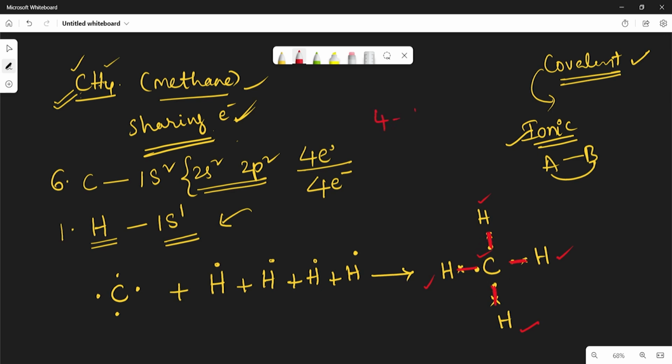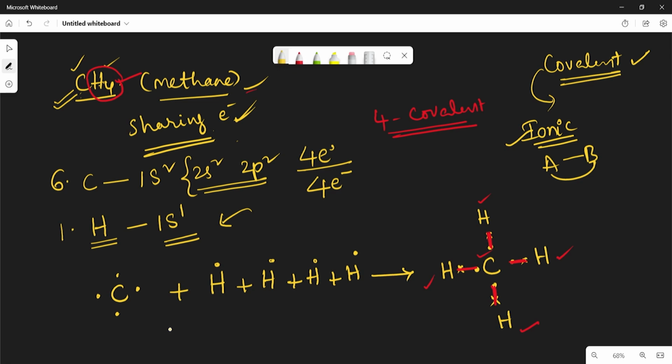How many bonds are there? 4 covalent bonds. Because in methane, carbon is sharing 4 electrons and 4 hydrogen atoms are sharing 4 electrons, 1 in each case. So like this, there are total 4 covalent bonds formed in the methane molecule. So this is the formation of methane.